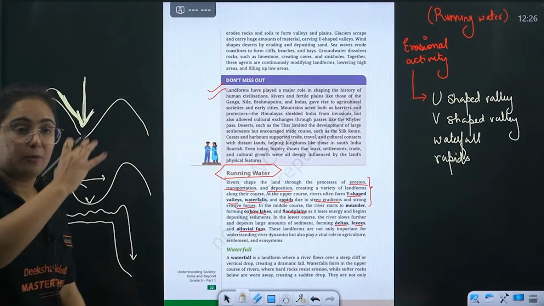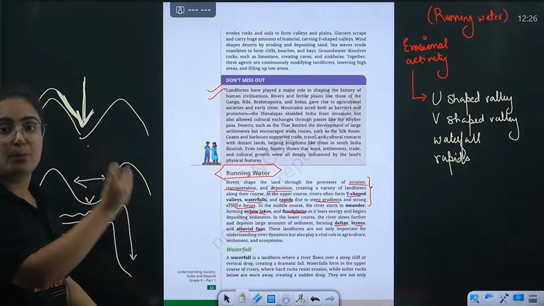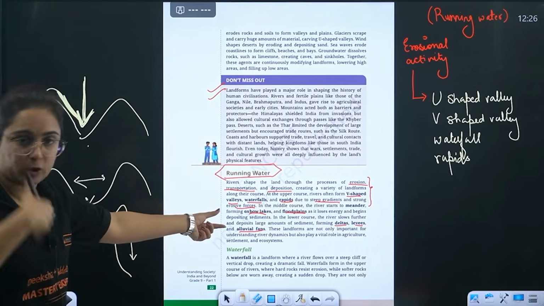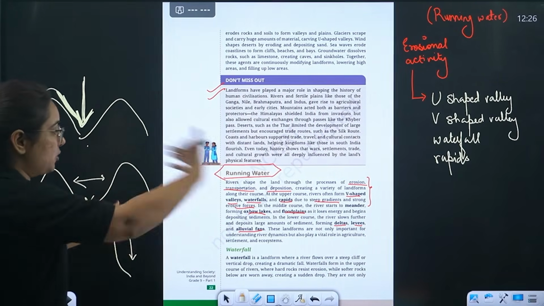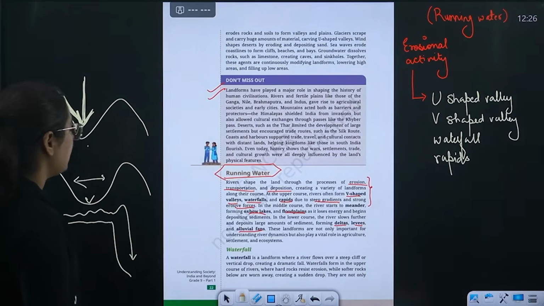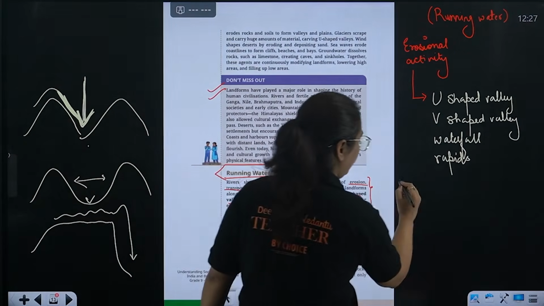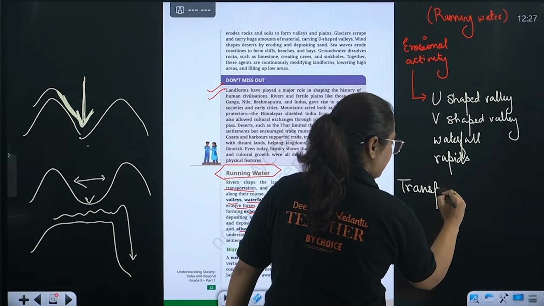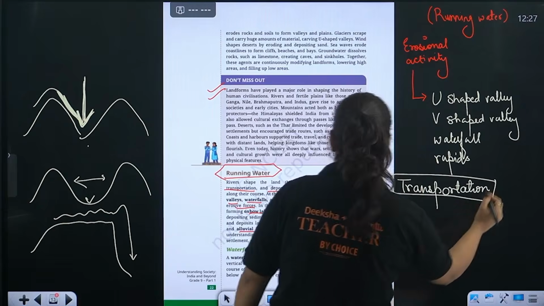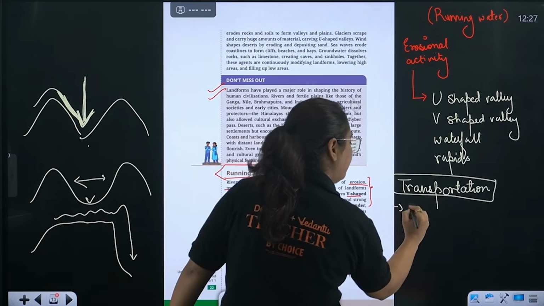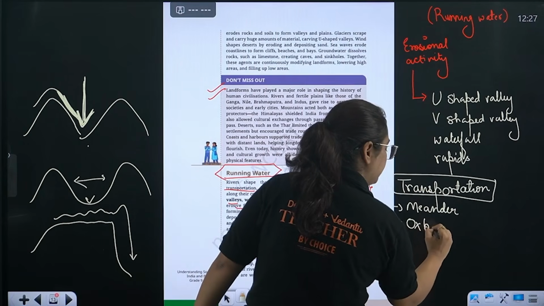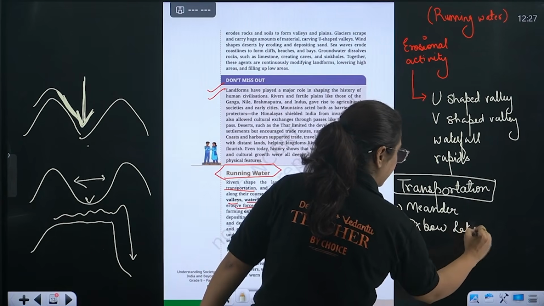Now whenever sediments broken down by the running water are transported, moved from one place to another, they form different features. Pay attention to that. Now we are moving towards transportation. It results in the formation of meanders, then it results in the formation of Oxbow Lake or levees.